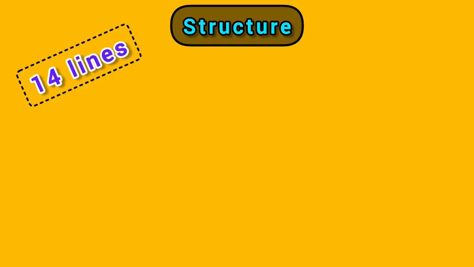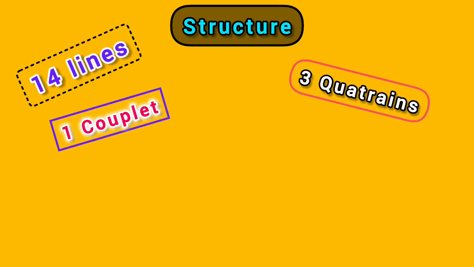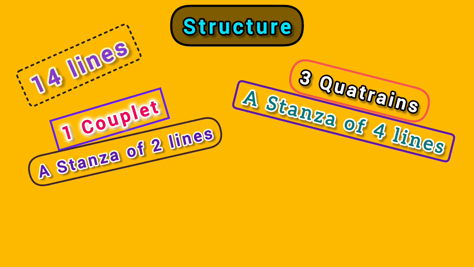Now, the structure. As far as the structure is concerned, this poem is of 14 lines and divided into 3 quatrains and 1 couplet. We know very well that a quatrain is a stanza of 4 lines, whereas a couplet is a stanza of 2 lines.